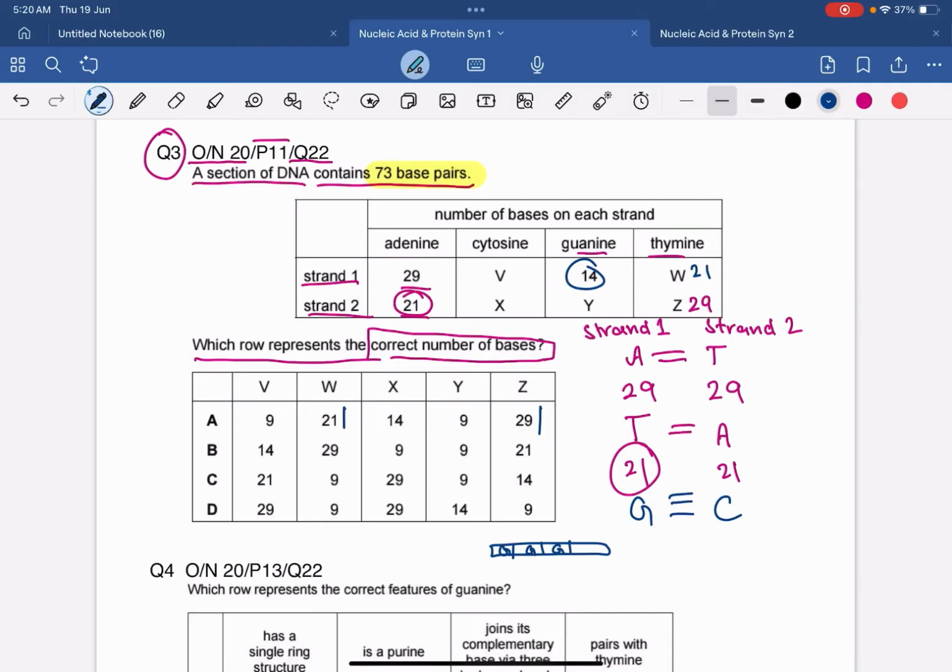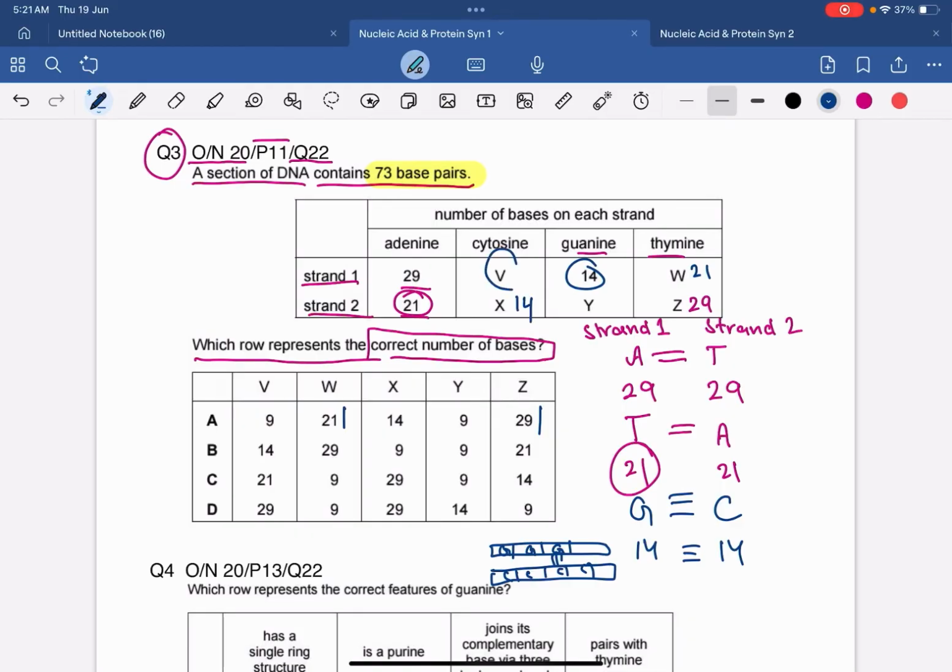So obviously guanine always pairs up with the cytosine. So the strand 2 will be having how many cytosine? The strand 2 will be having 14 cytosine, right? Because there are 14 guanine and guanine always pairs up with the cytosine.